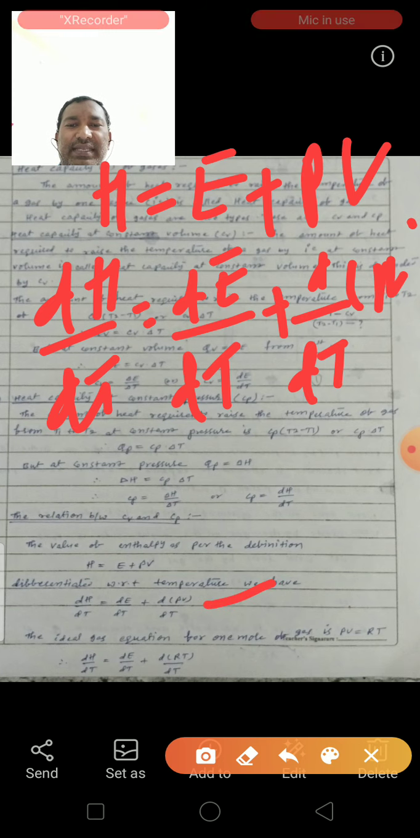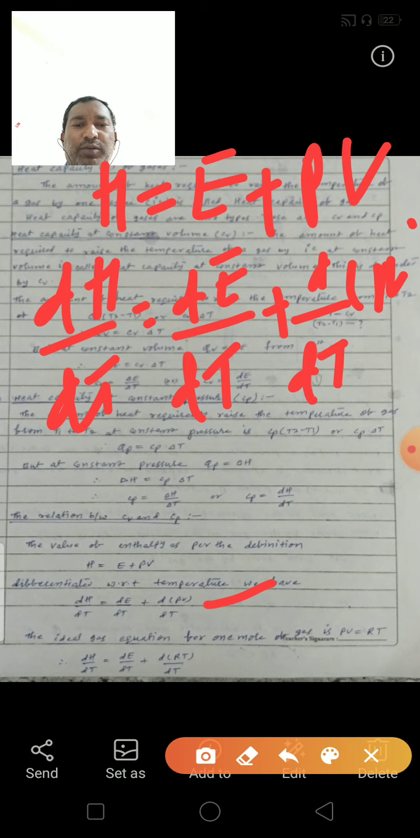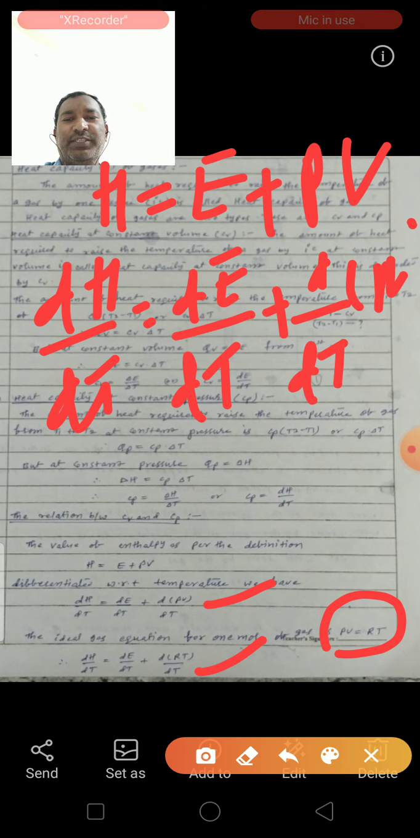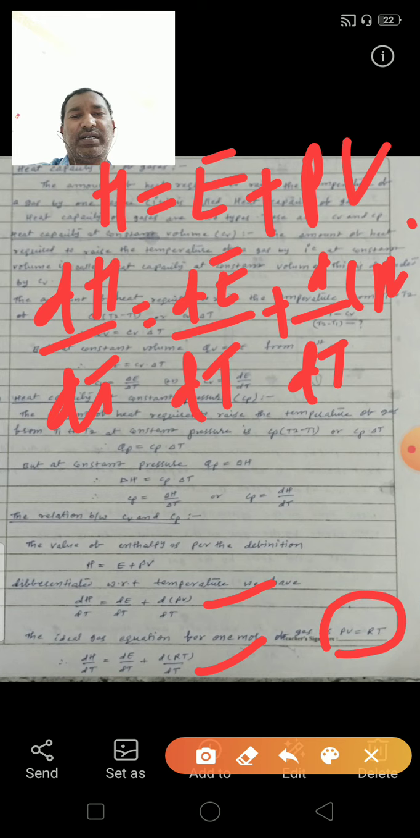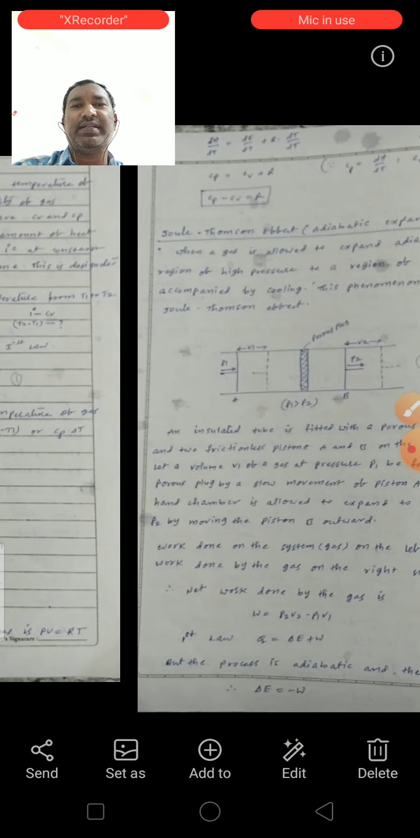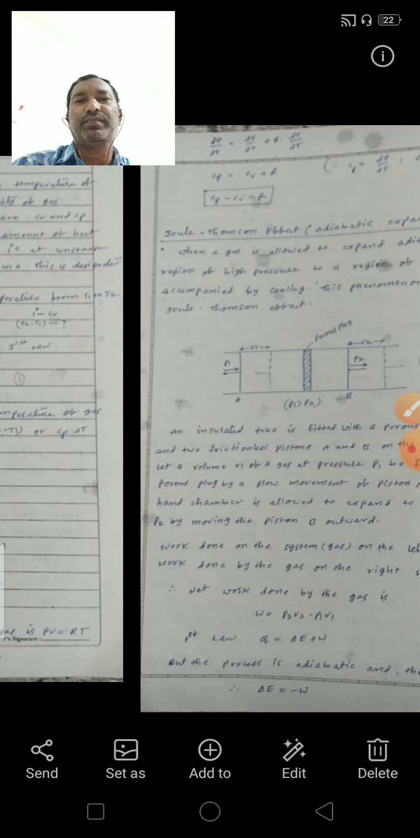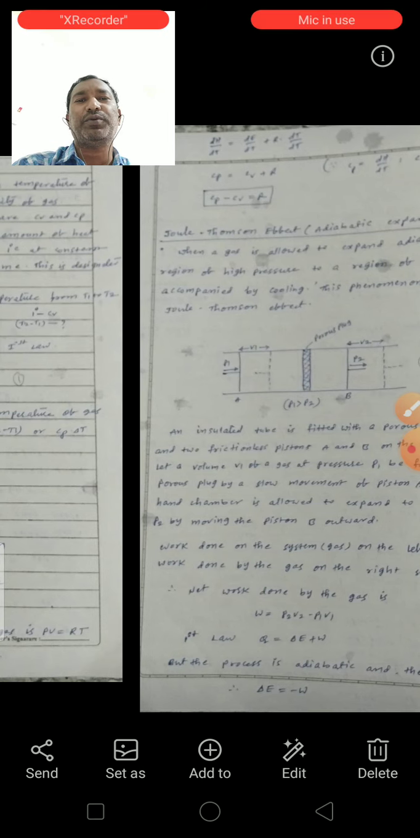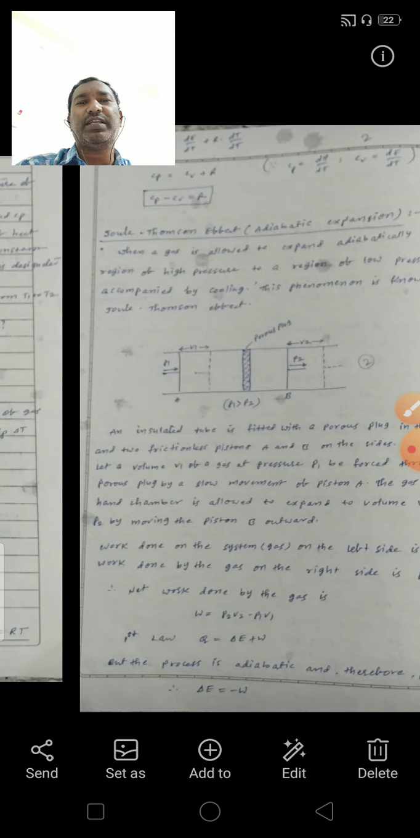The ideal gas equation for 1 mole of gas is PV is equal to RT. So RT is substituted in the place of PV, and we get dH by dT is equal to dE by dT plus d(RT) by dT. Here R is a constant. So dH by dT is equal to dE by dT plus R into dT by dT, and dT by dT is equal to 1.